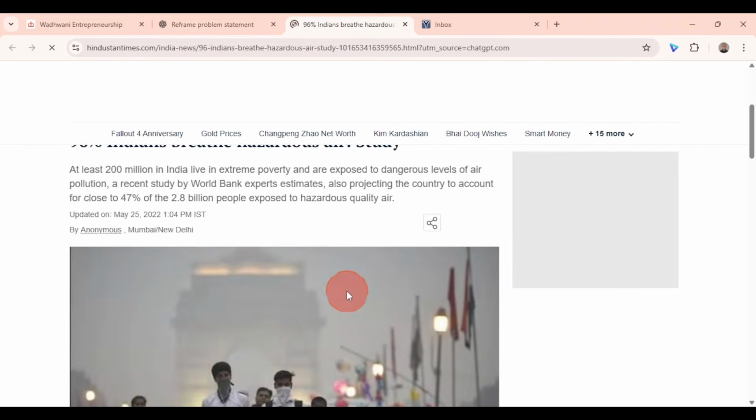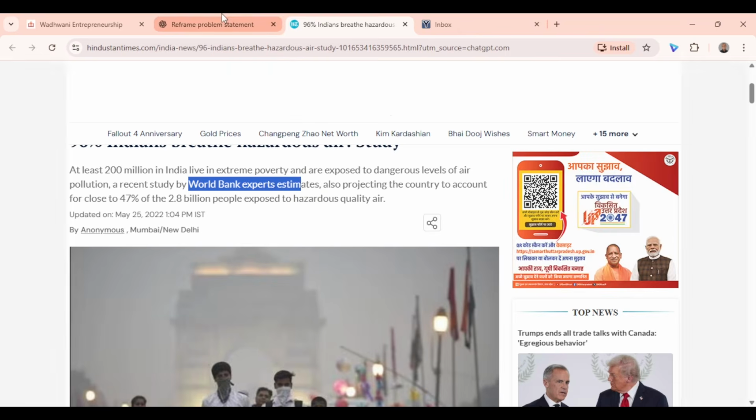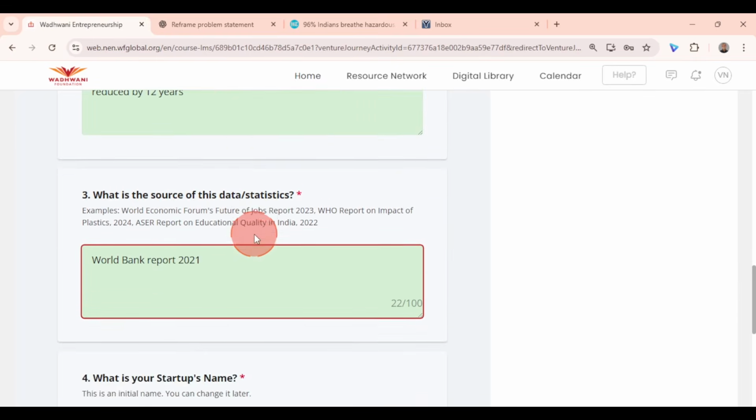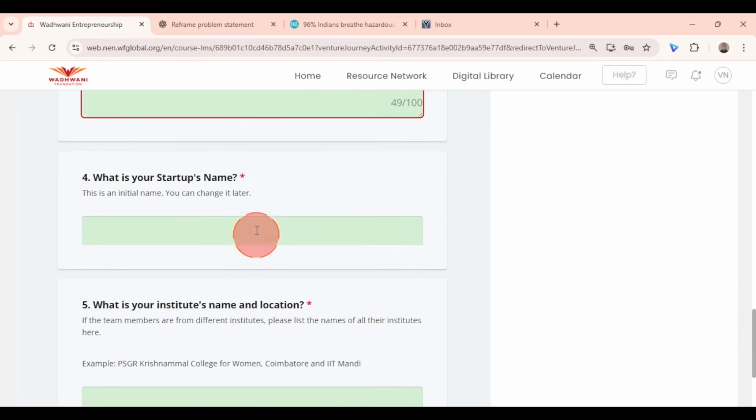So if you open it, maybe you'll understand which body mentioned this. It was a World Bank expert report, right? So you can go back and mention this over here. It was a World Bank report, 2021. And who else mentioned that life expectancy reduced by 12 years? I know it was WHO, right? World Health Organization. Or you can mention World Health Organization, right?